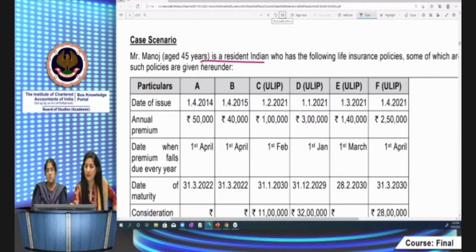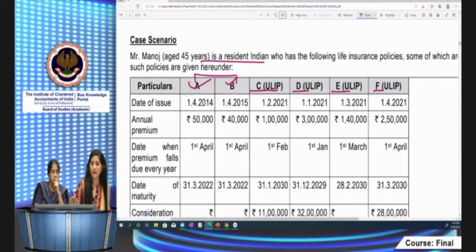The A policy, name of the policy is A, B, C is the ULIP, D is ULIP, E is ULIP, and F is ULIP. So these two policies are the normal life insurance policies, not considered as ULIP. What are the dates of issue? You clearly note down the date and the maturity proceeds, what is the capital sum assured. All this information is very important to answer the questions.